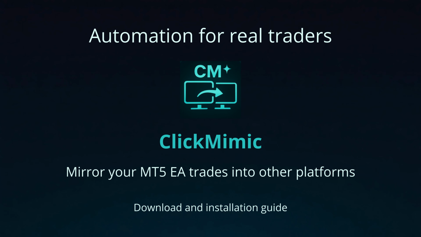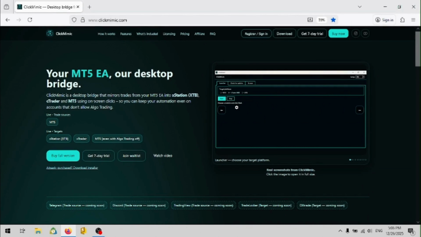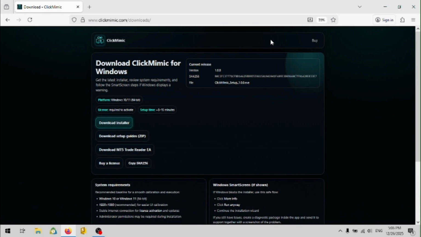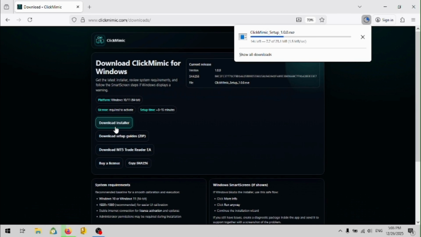Welcome back. In this video, we'll download and install the ClickMimic app. Open clickmimic.com, shown in the video, in your browser. Then, in the top navigation bar, click the Download button. Once you're on the download page, click Download Installer.